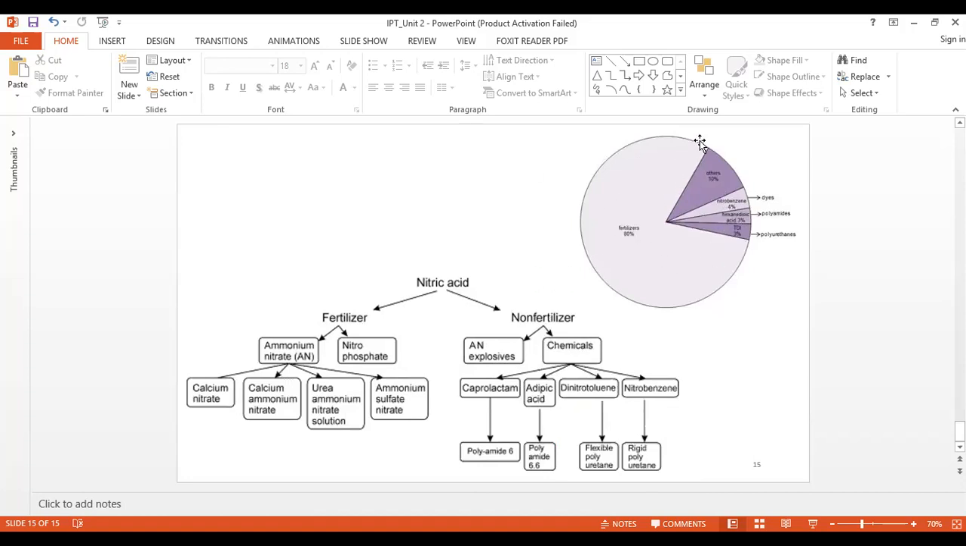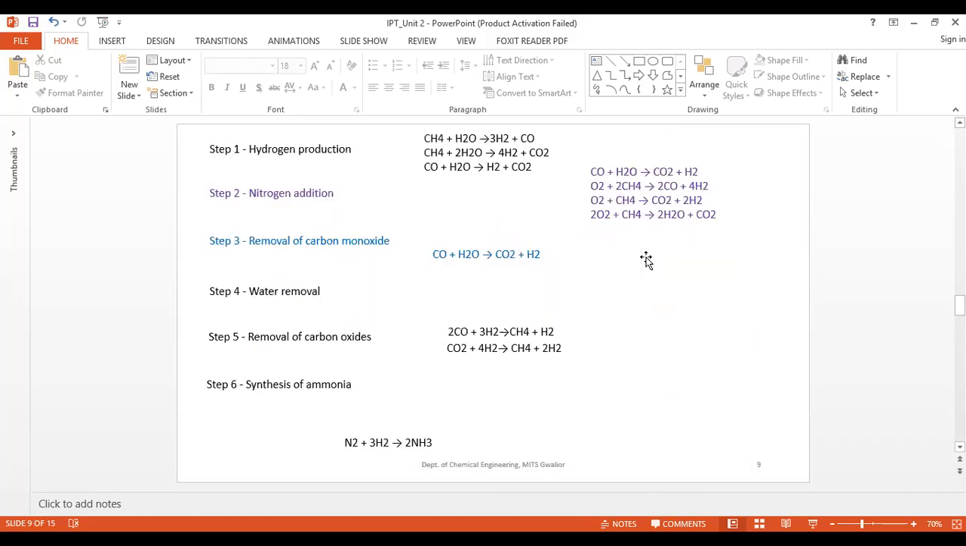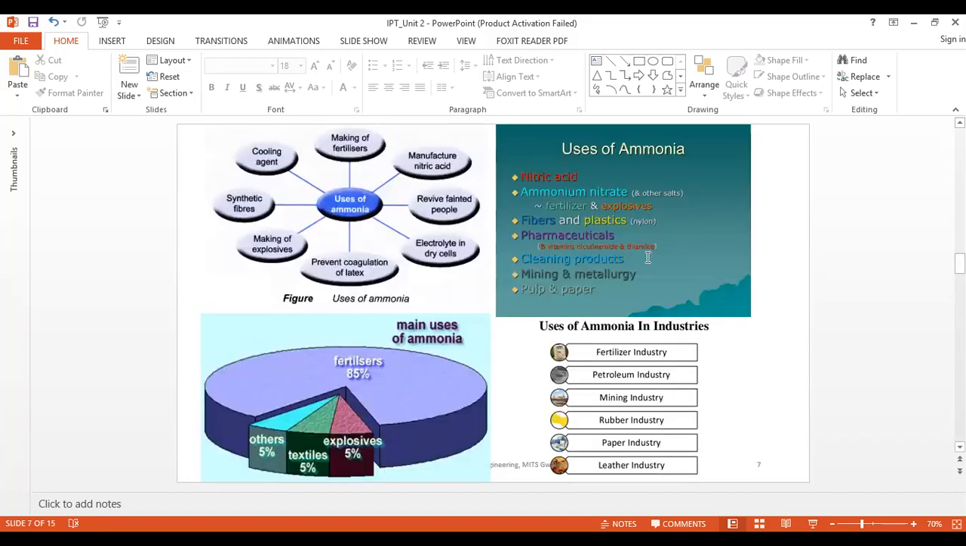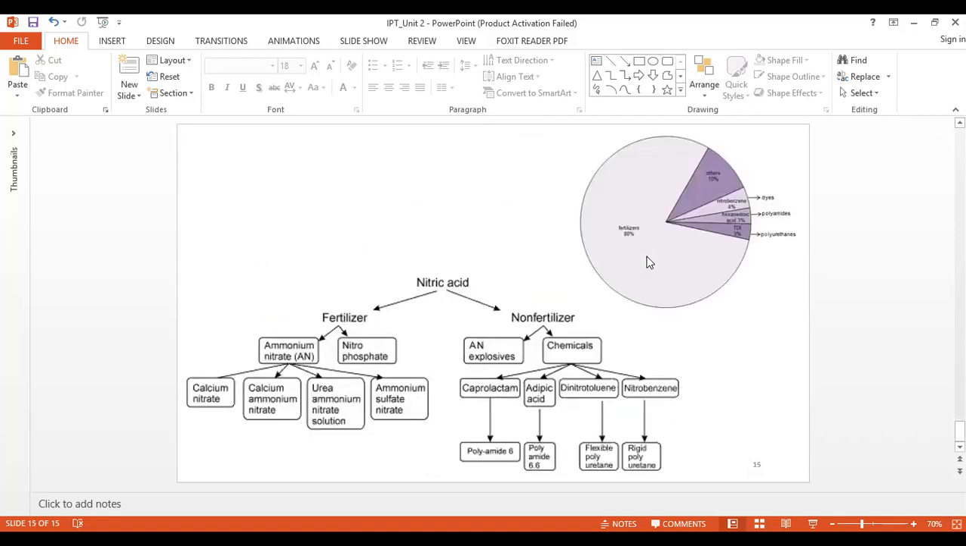Like ammonia, here you can see about 85% was used in the fertilizer industry. Similarly here you can see nitric acid also plays a major role in the fertilizer industry. Major consumption in the fertilizer industry is about 80%, and the remaining 20% goes into other things.